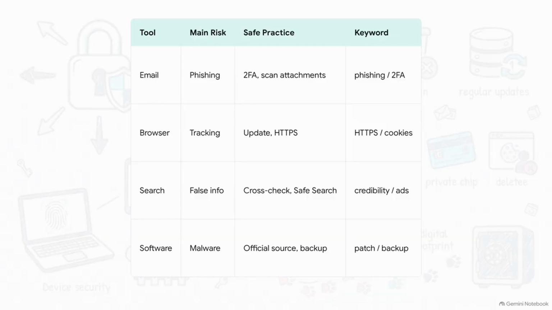For email, your main risk is phishing, and your best practice is 2FA. For your browser, the risk is tracking, and your golden keyword is HTTPS. For search, we're looking at false info and ads, which you counter by cross-checking credibility. And for software, the risk is malware countered by sticking to official sources and patches. I'm telling you, this matrix is going to be your best friend before walking into that exam hall.